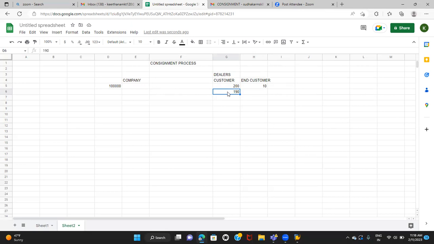Right? So the stock which is there at the customer's place is called a consignment stock, and the entire process will be called a consignment process. Though the stock is at the customer's place, the ownership of the material remains with the company only. The ownership will be transferred only when he sells the product to other customers, or only when my consignment stock gets reduced, whatever the reason. So how this process can be configured in SAP, that we are going to discuss now.